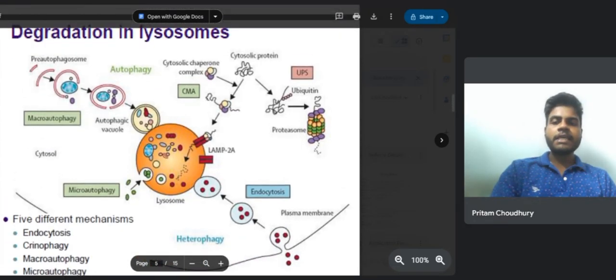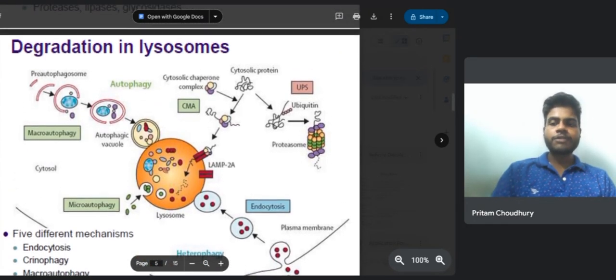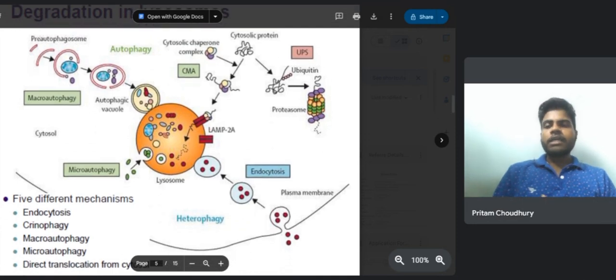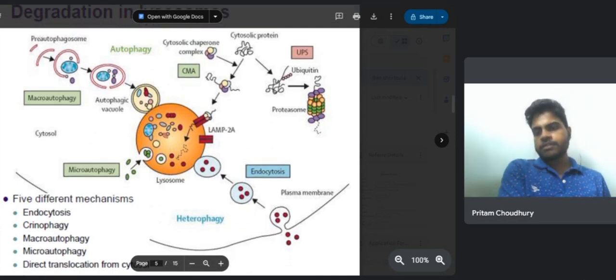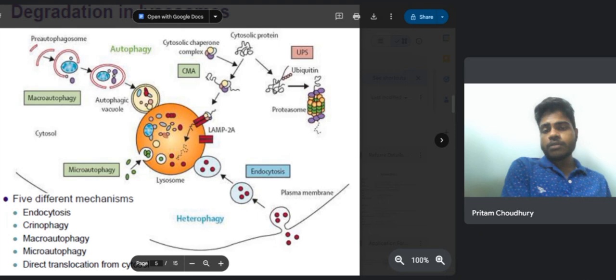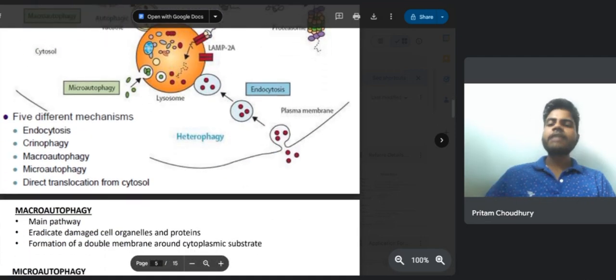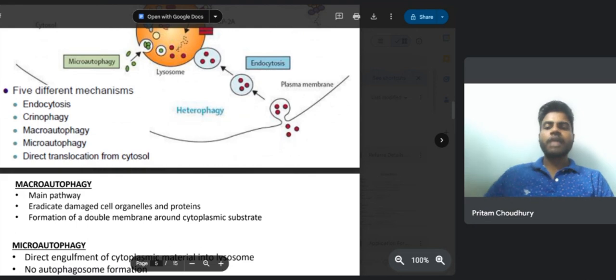So here you can see the degradation pathways in lysosome. In the case of macroautophagy, there is the pre-autophagosome. In the case of microautophagy, there is the lysosome. There is also the cytosolic chaperone complex, ubiquitin proteasomal degradation, and the normal endocytosis that only involves the plasma membrane. So the five different mechanisms are endocytosis, clinophagy, macroautophagy, microautophagy, and direct translocation from the cytosol.